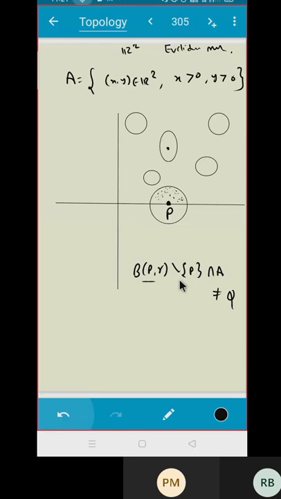Yes, sir. Okay, sir. Now it's clear. Correct. You can think like this. I would like to prove whether this is a limit point or not. So what will I do? This is my point P. I am taking a circle around this, and I remove this point P as well. Then what do you see? There are none of the points of the set A. That means the intersection with A will be the empty set. So this is not a limit point for me. Go slow, think about it. Take some time.